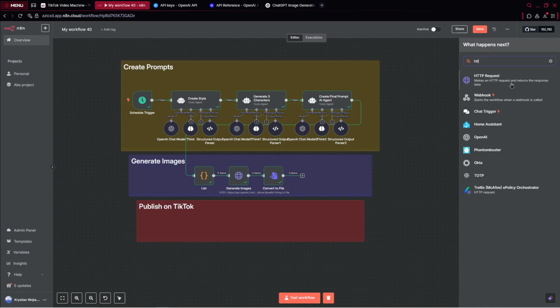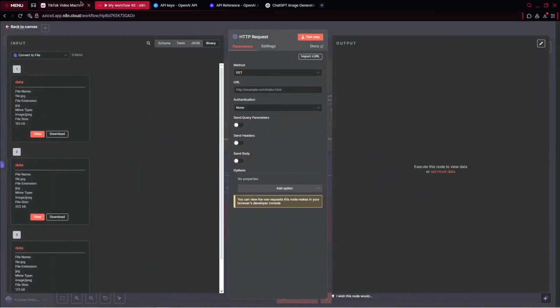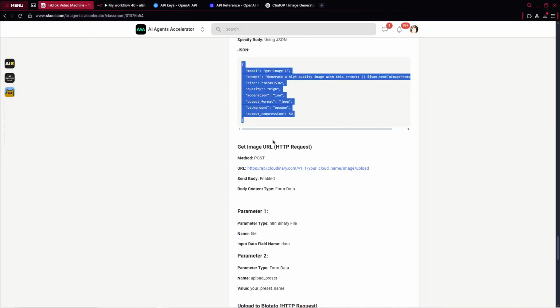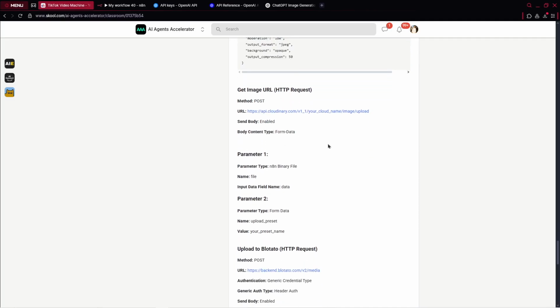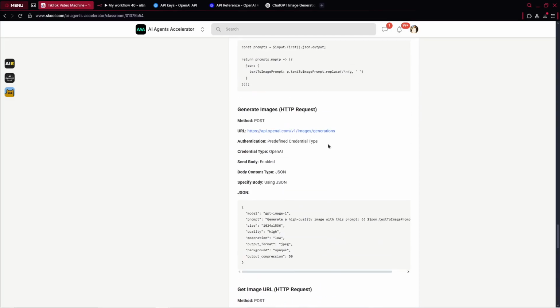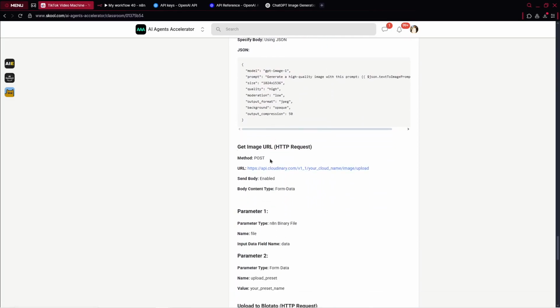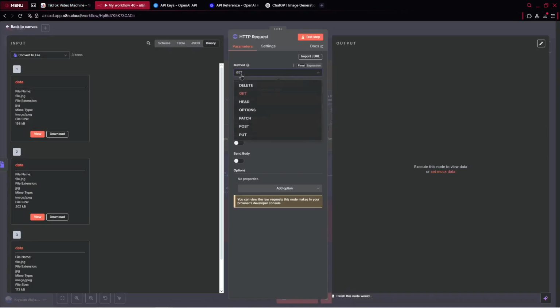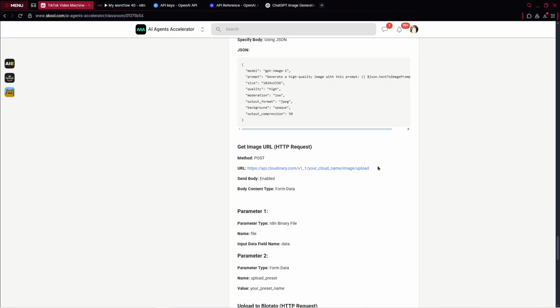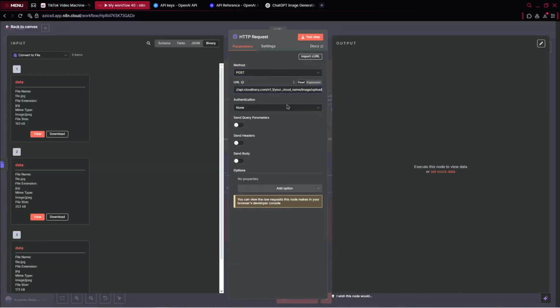And we'll be using actually an application which is called Cloudinary to take our files and get from them the URLs. Okay, so in general, when you go over to the community here, where do we have that? All right, we've got it there. So get image URL. We've got the method post. So here we choose the post. We've got the URL. So there we just choose it. So it's simple as that.